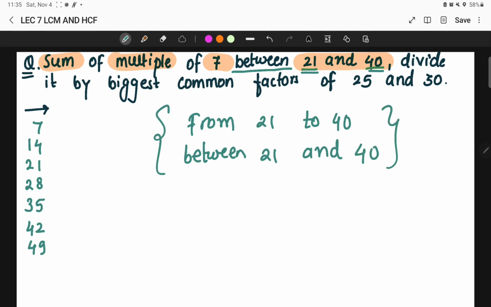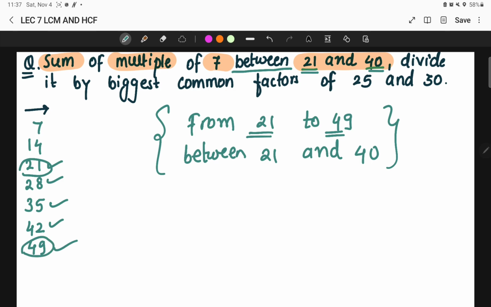The students who understand the difference between these two sentences will crack the question. The first statement says that from 21 to 40, it means we are including 21 as well as 40. If I say 21 to 49, it means I am including all the numbers from 21 till 49, including the 21 as well as 49.